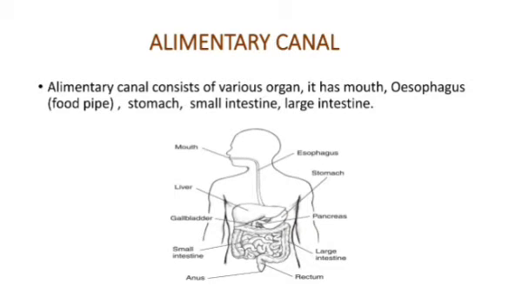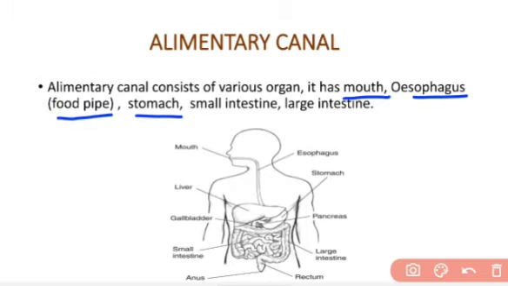The alimentary canal consists of various organs. In our alimentary canal there are various organs which work together. And what are these? These are mouth, esophagus, that is also called food pipe, stomach, small intestine, and large intestine. So the alimentary canal starts from our mouth, then it connects with the esophagus, then there is another organ, the stomach, then the small intestine, then the large intestine. These organs are connected together, and collectively they make our alimentary canal.